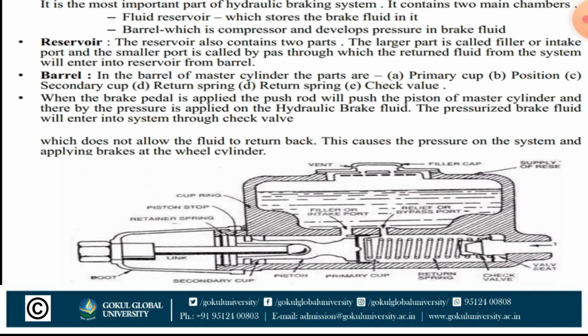The barrel of the master cylinder has these parts: A, primary cup; B, piston; then the secondary cup, return spring, and check valve. When the brake pedal is applied, the push rod will push the piston of the master cylinder, and there the pressure is applied on the hydraulic brake fluid. The pressurized brake fluid will enter into the system through the check valve, which does not allow the fluid to return back. This creates pressure in the system and applies the brake at the wheel cylinder.